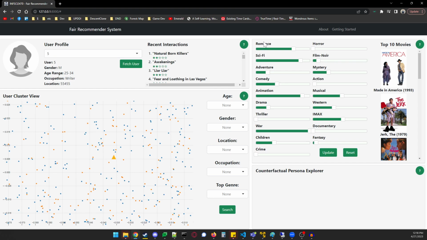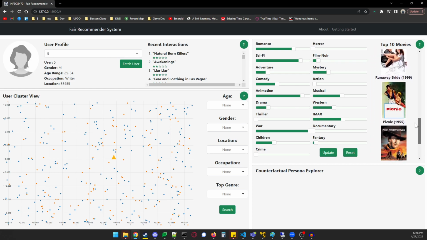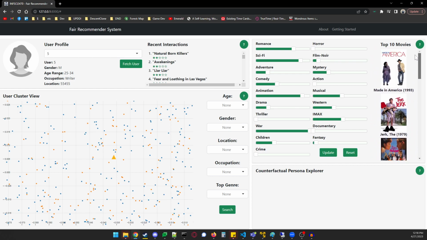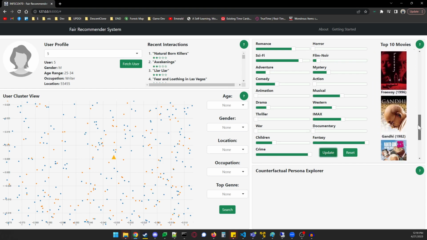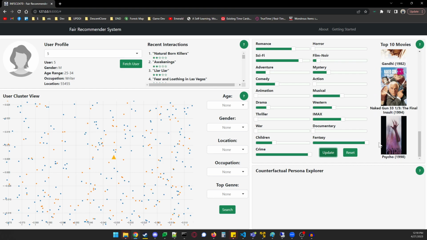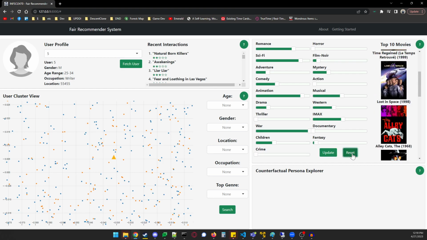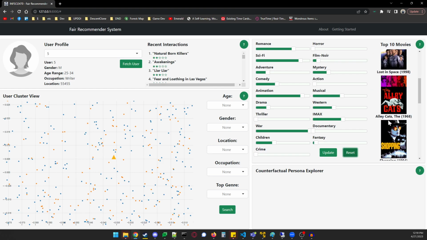Using these ratings, we calculate a list of genre preferences, normalized as values between 0 and 100, and manipulatable with these sliders. These genre preferences go into generating a list of recommendations for the user. If I make changes to these sliders, perhaps lowering their interest in war and animation and increasing their interest in fantasy and crime, I can update the recommended movies to get a new list based on those preferences. I can reset it, however, at any time to go back to the originals.